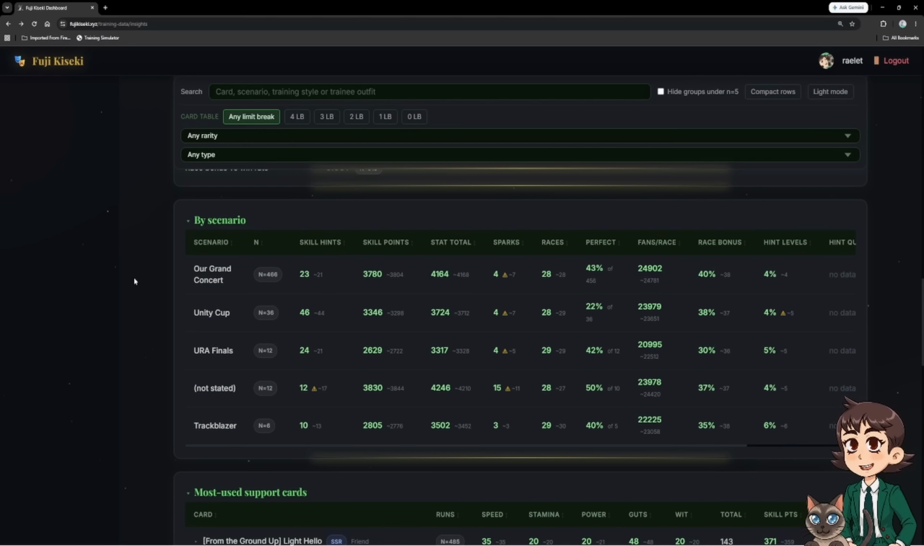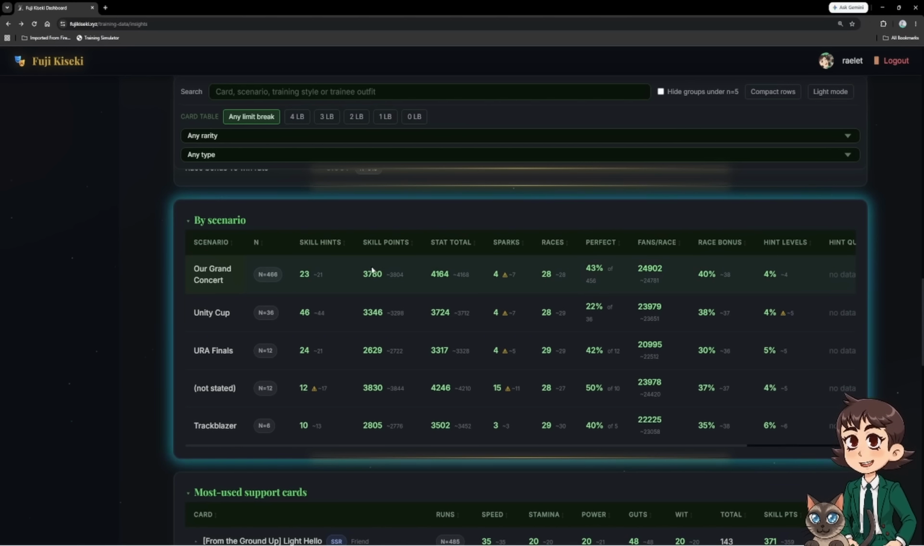So now we're looking at scenario stats here. These are comparisons between different scenarios. As you can see, Grand Concert will give us definitely way more skill points and a much higher stat total. One thing that we have noticed about this table is that our Unity Cup runs are consistently getting more skill hints than Grand Concert runs, which is pretty interesting, although we don't have a very large sample size, so I'm not staking my whole career on this, but it is interesting to see early data returning, suggesting that Unity Cup might actually be very good for trying to farm specific skill hints.